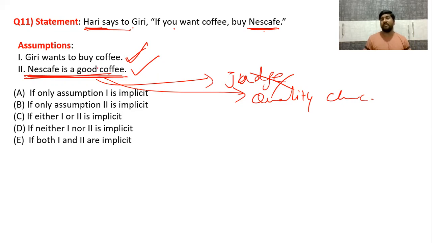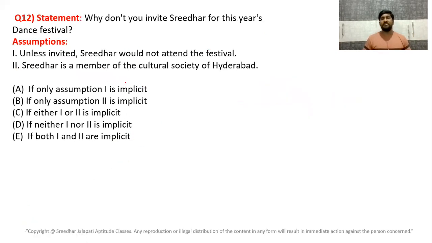By the way, whose assumption do you have to find? Hari's assumption, because Hari is talking to Giri. So when Hari was talking to Giri, Hari was assuming that Giri wants to buy coffee, and Hari was assuming that Nescafe is a good coffee. That's why he is suggesting Giri to buy it. So here both are assumptions. Okay. Here is the last question from statements and assumptions. I hope you are getting the idea, right? So this is how you need to answer.